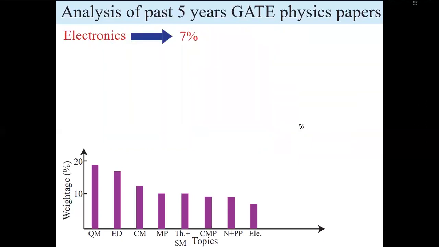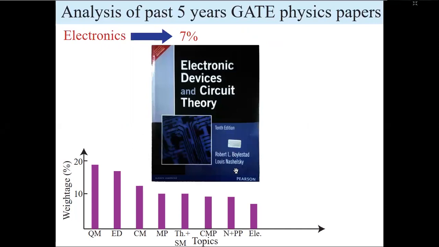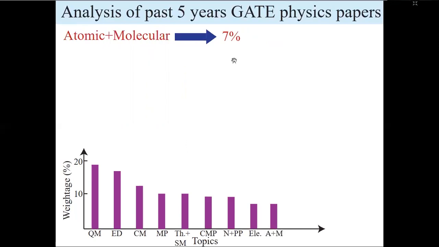So electronics carries only 7%. I am not a very good person to suggest something on electronics, so I am suggesting only this Boylestad book. So go through this. If you find anything else, you can prefer other books also. It contains only 7%. And atomic and molecular is the last one.